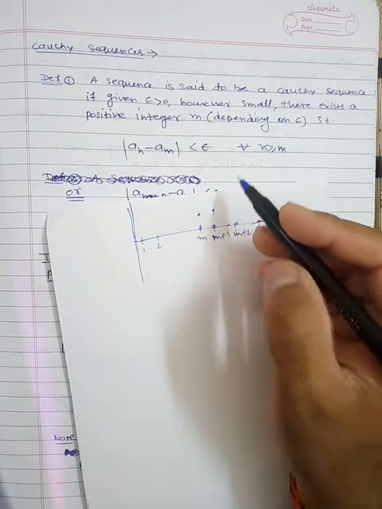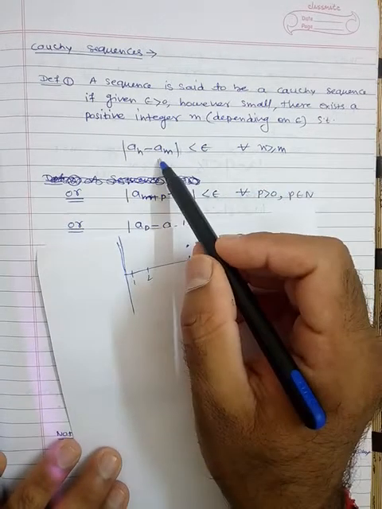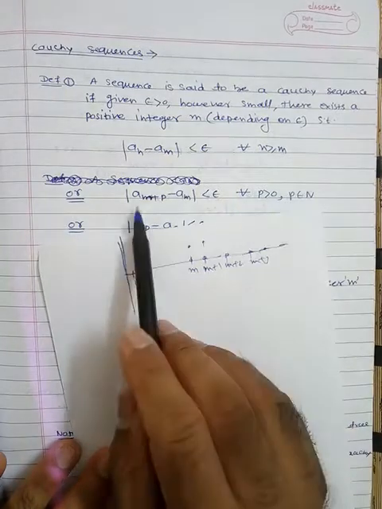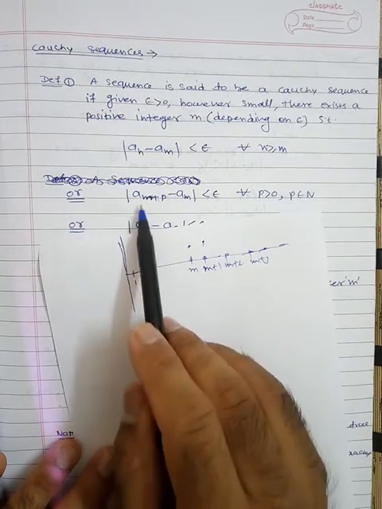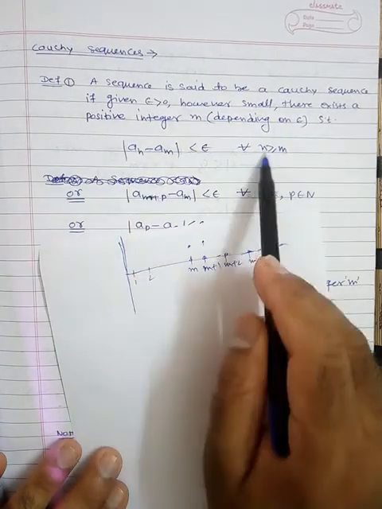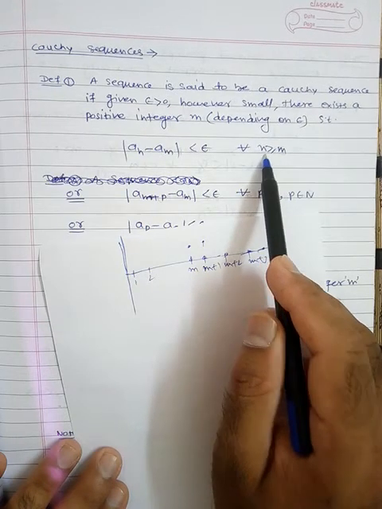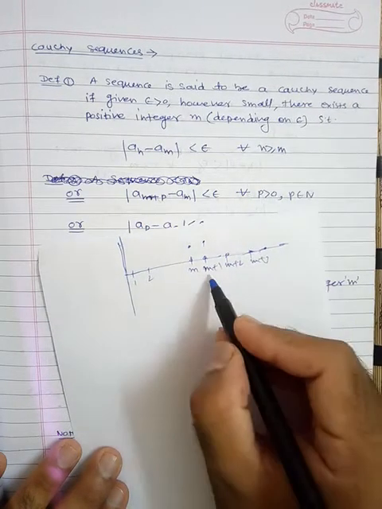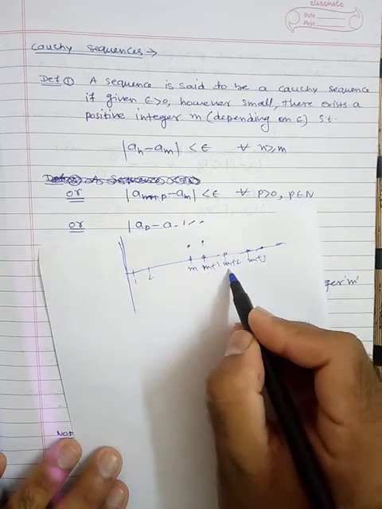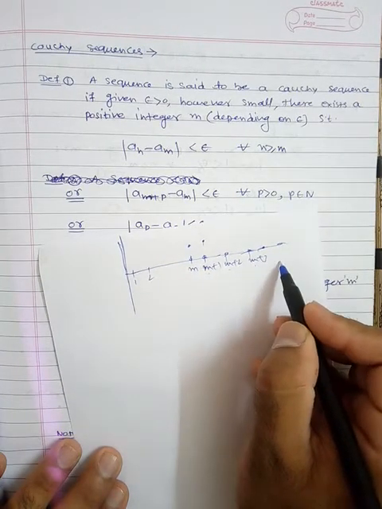Now alternately we can write this as the magnitude for n, because n is greater than or equal to m and obviously a natural number. So its minimum value will be m plus 1, then m plus 2, m plus 3, m plus 4 and so on.